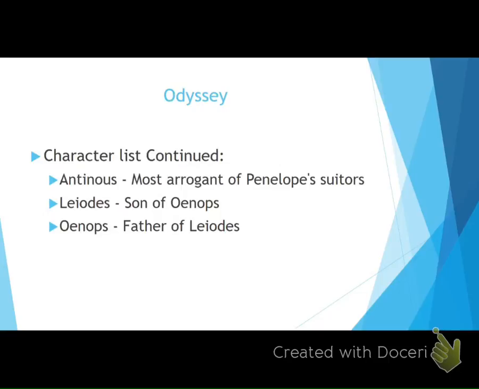And she's like, you know what? I have a whole bunch of suitors, guys that are interested in marrying me. My husband's not coming home. I need somebody to take care of the house and the kingdom. So I may as well give them a contest. And that's what that excerpt is about, is that particular contest. Odysseus is actually there, but he's in disguise. And he has to basically earn his wife back. So that's his mission, and that's the two excerpts that we read.